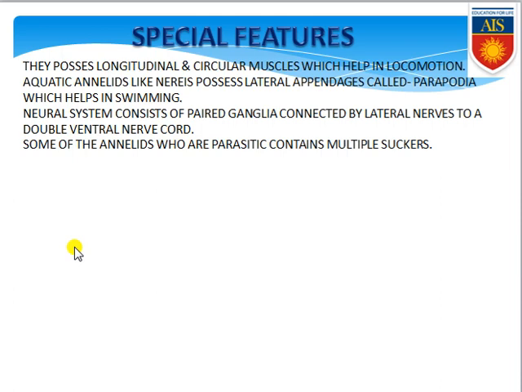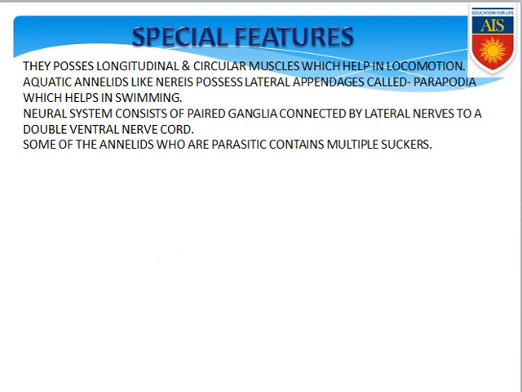Next, the neural system consists of paired ganglia connected by lateral nerves to a double ventral nerve cord. Keep it in your mind, the neural system consists of paired ganglia, connected by lateral nerves to a double ventral nerve cord. Some of the annelids which are parasitic contain multiple suckers, for sucking nourishment from the host body.